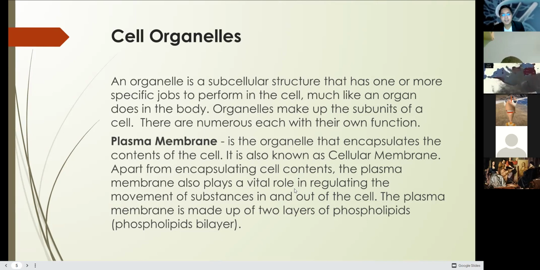That's hydrophobic. The second one, because this is made of phosphorus, is hydrophilic. When we say hydrophilic, it allows water to come in. So therefore, the plasma membrane can regulate the in and out of water or substances in the cell. That's the concept behind it.